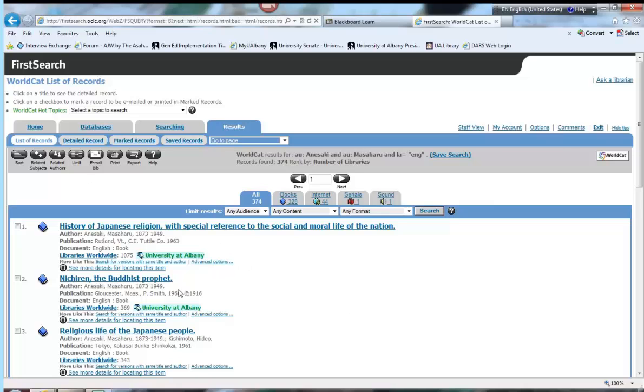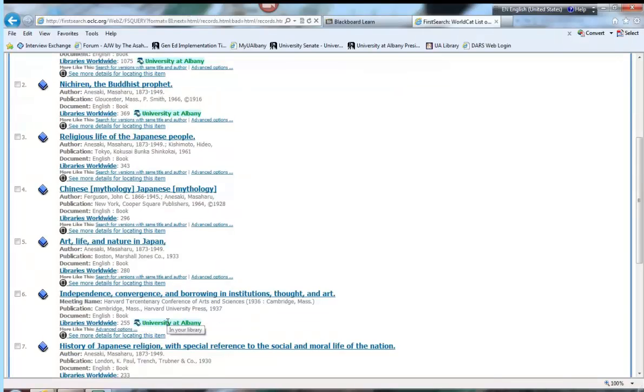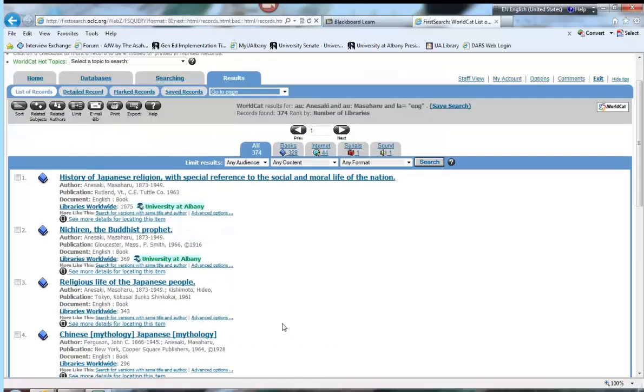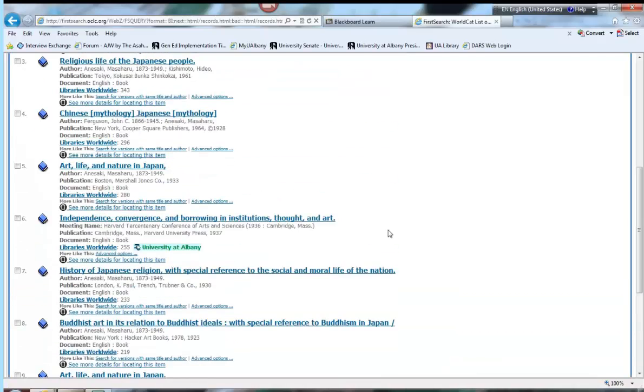The first two hits that we get, we're told, are owned by the University at Albany. They make that really clear with a nice green icon. Further on down, we see another entry that's owned by the University at Albany. These returns are ordered by the number of libraries that own the resource. Notice that first book, The History of Japanese Religion, is owned by 1,075 libraries worldwide. The next book, Nichiren the Buddhist Prophet, is owned by 369 libraries worldwide, etc., etc. And as we scroll down, we see the numbers reducing.